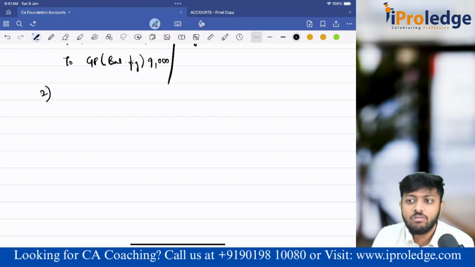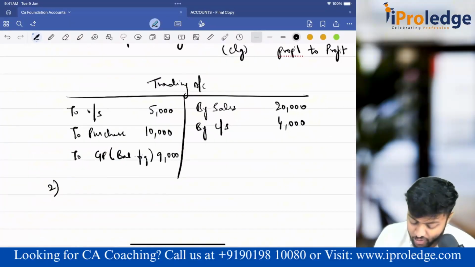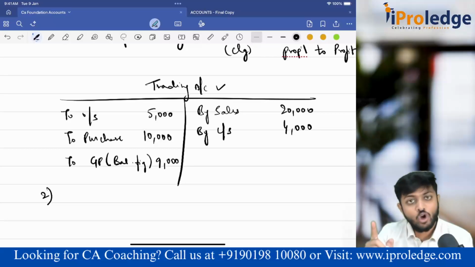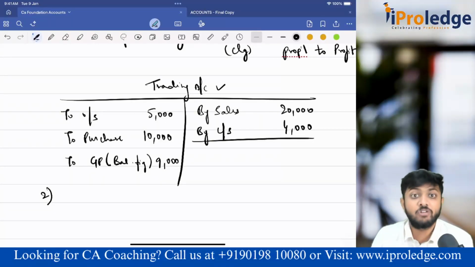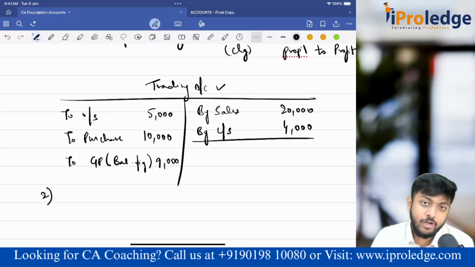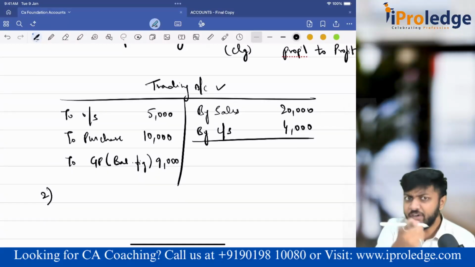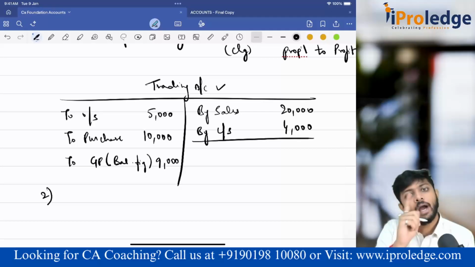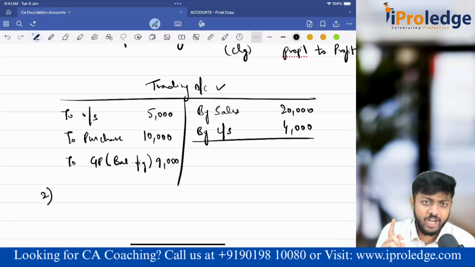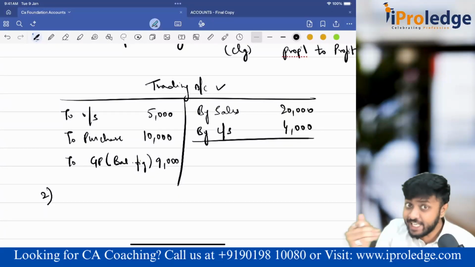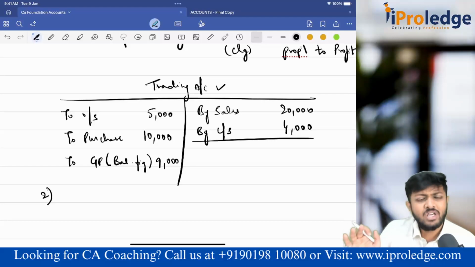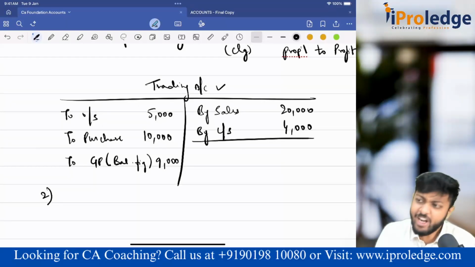How? No problem, we have a journal entry. If you see in trading account, for the first time closing stock appears in trading account only, if you have observed. Just think about it. Whenever we purchase, we are not debiting stock. Stock is an asset, asset increasing debit. Are we doing that? No. Directly we do purchases to cash or creditors. Whenever we are making a sale, are we crediting stock somewhere saying that stock is going? No. We will credit sales because it's income. The stock movement we are not at all showing.